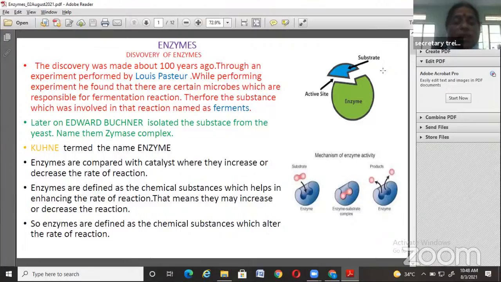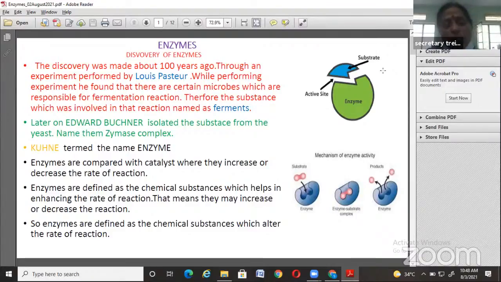They participate in the reaction for getting end products, but they come out along with the end products unchanged. Those materials are named catalysts. So enzymes play the role of a catalyst, which helps in increasing or decreasing the rate of reactions.